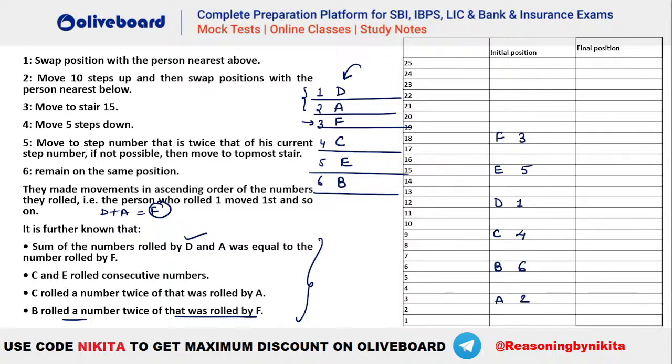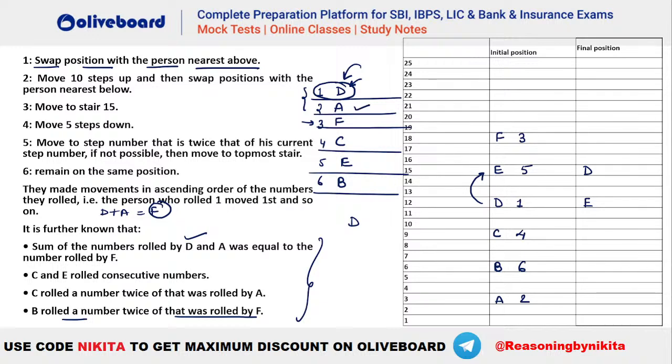Now we have to make the movements as per the numbers. So you know who will make the first movement, that is D will make the first movement because he rolled 1, right? So this has to be the sequence of the movement here. So now D moves as per the rule associated with 1. What is the rule associated with 1? Swap position with the person nearest above. Who is the person who is nearest above? You can see E, isn't it? So D and E will swap their positions. That means D will come to this position and E will come to this position. Okay, so D and E swap their positions.